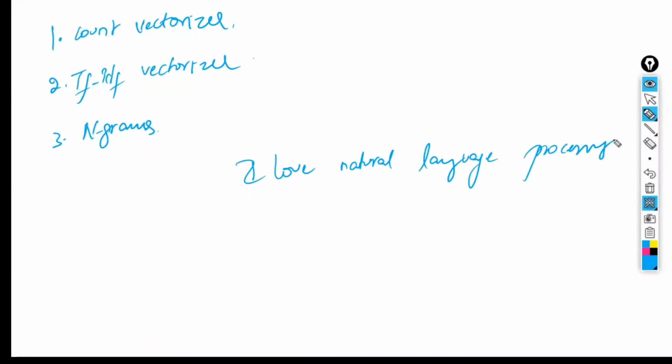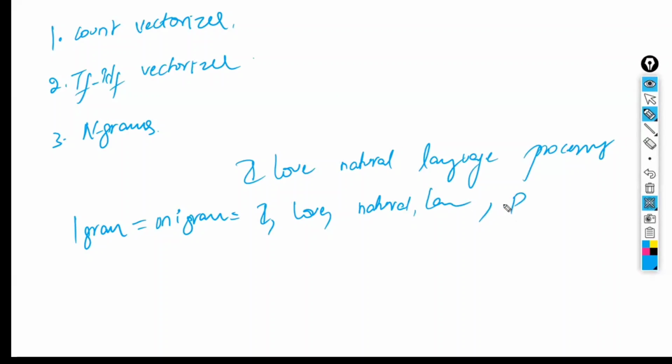If you apply the 1-gram, which is also called the unigram, I will be taken separately, love separately, natural separately, language and processing. Each word will be separated.